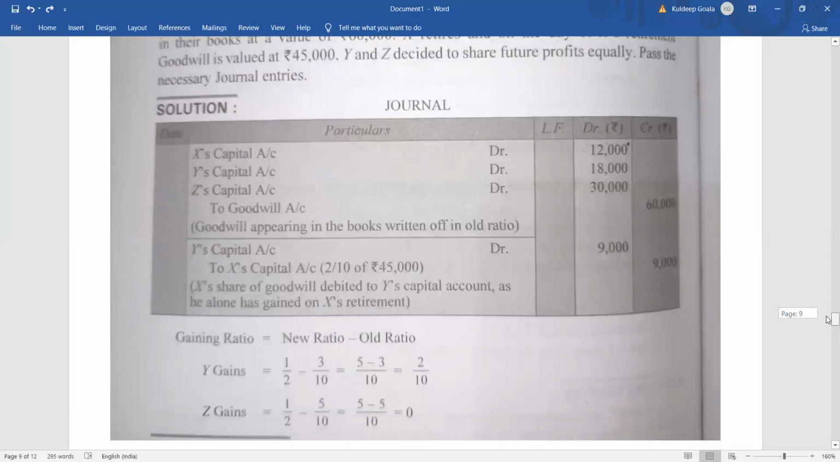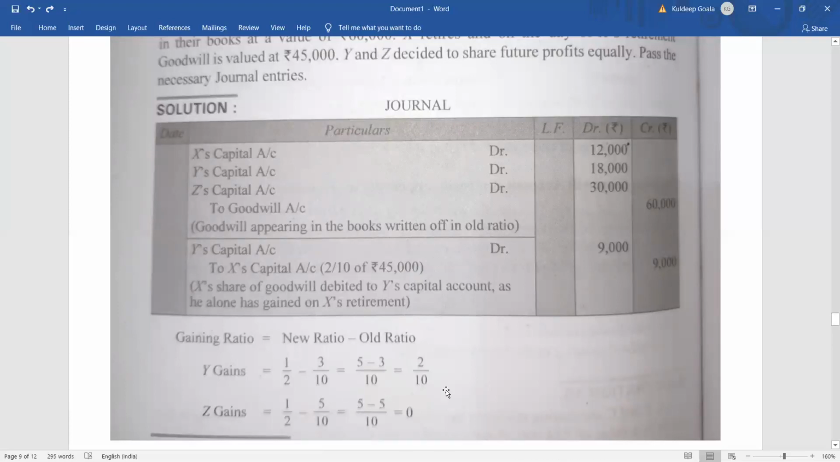So that means 1:1. So let's find out the gain or sacrifice. You can see that in case of Y, the new ratio is 1/2 and the old ratio was 3/10. So ultimately Y is gaining 2/10. And Z, it was earlier 1/2. Now the new ratio is 1/2. Earlier it was also 5/10. That means there is no gain, no sacrifice. That means only Y is gaining.